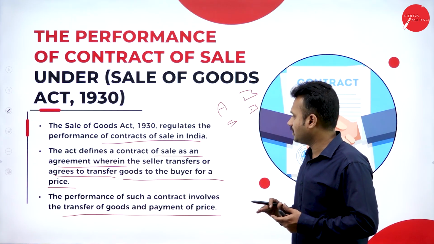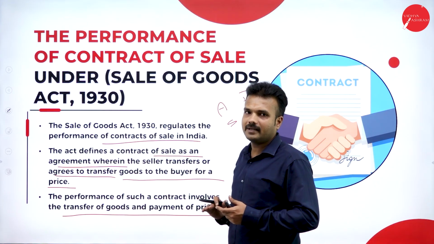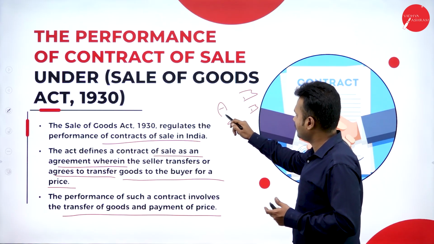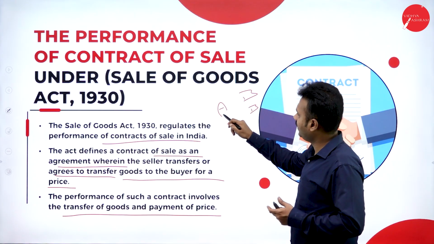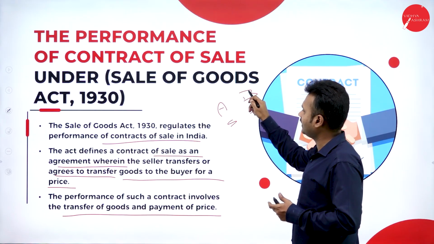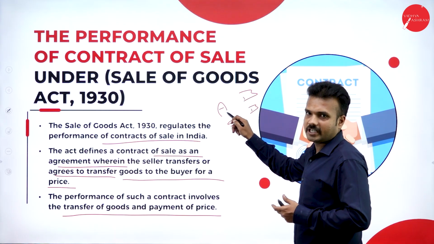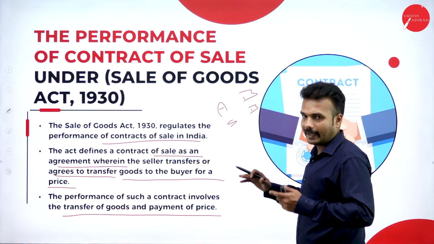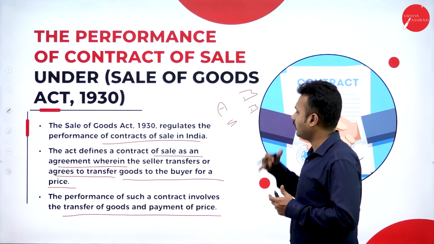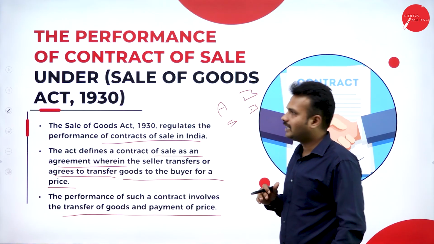When the performance is going to happen, between two parties, he's a seller, he's a buyer. He's going to sell the product, that is, transfer the ownership of the product to Mr. B, and he's going to pay the money to Mr. A. Then the contract is going to come to an end. That is a valid contract according to the Sale of Goods Act 1930.